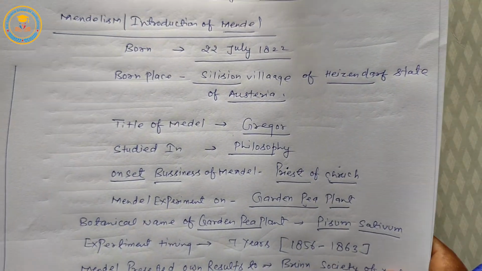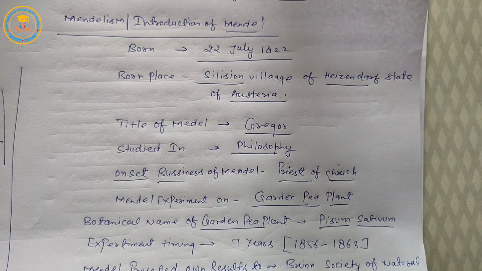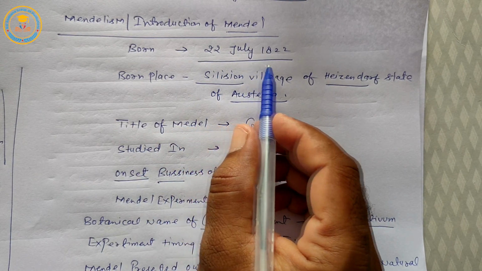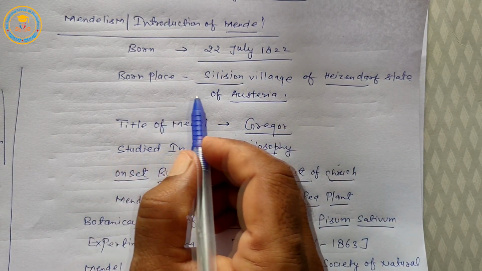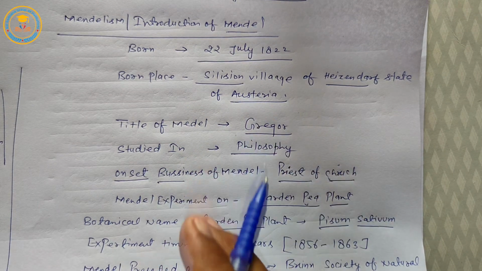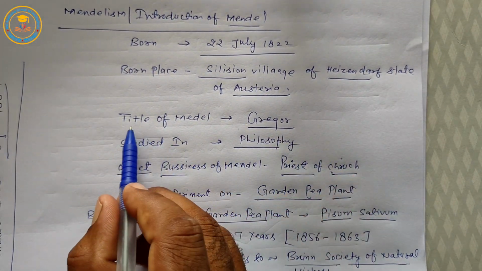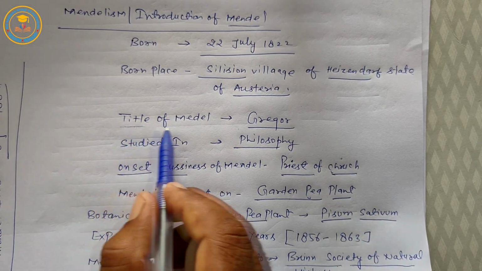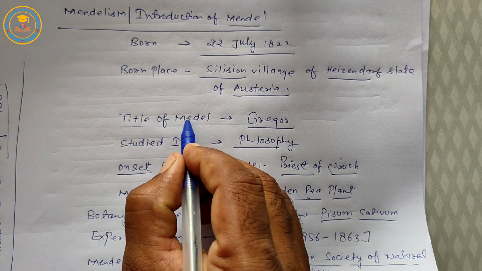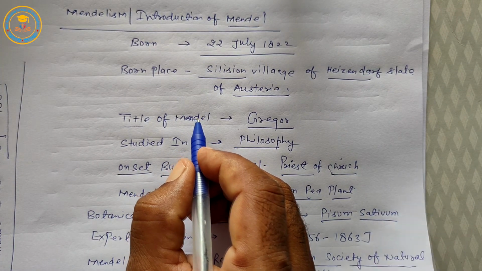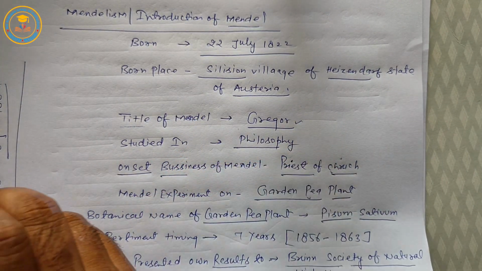Students, this is Mendelism or introduction of Mendel. First, born of Mendel is 22 July 1822. Born place, Silesian village of Hagendorf, state of Austria. Second, title of Mendel is Gregor.